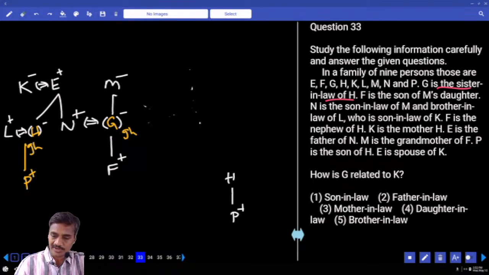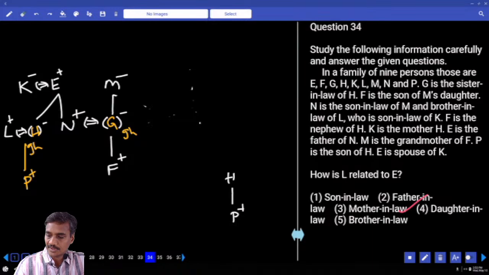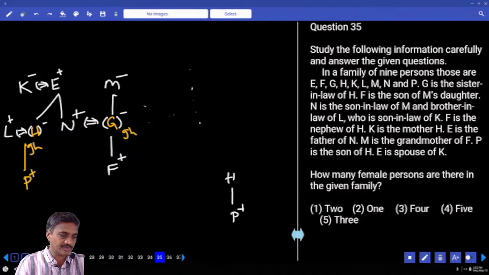Clear? Then how is G related to K? Now G related to K, K's son's wife. Son's wife, daughter-in-law. Choice 4, question number 33. 34, how is L related to E? Now E is daughter's husband. Daughter's husband, son-in-law, choice 1, 34.